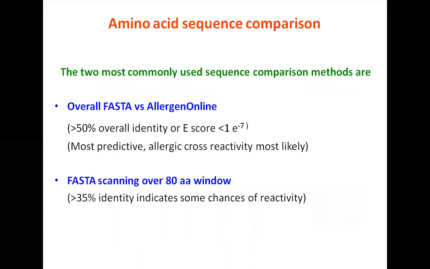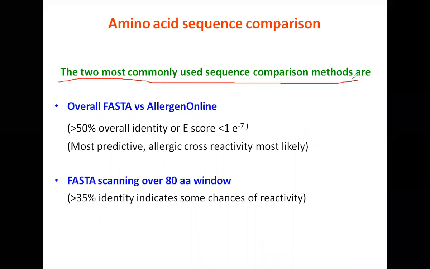All right, so we were discussing allergenicity, whether the newly expressed protein is an allergen. This is what we wanted to know. And I said we make extensive use of bioinformatics. The two most commonly used sequence comparison methods: the newly expressed protein in the crop of our choice, its amino acid sequence is matched with the amino acid sequence in the given database. There are two most common methods. One is using the algorithm FASTA. FASTA is the name of the algorithm.